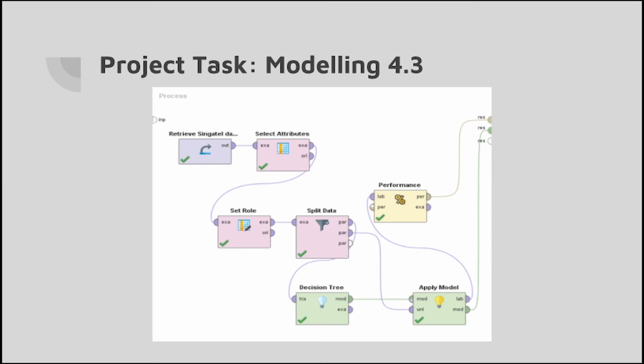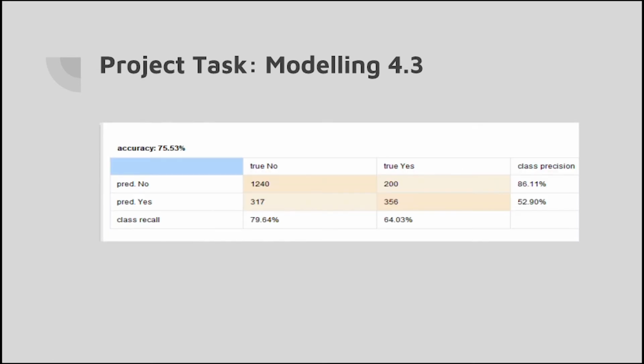How this works is that it measures how accurately the model's training data has successfully predicted churn rate in the testing data. During the apply model stage, the testing data for churn is unlabeled. When this apply model labeled output is passed through the performance operator, the performance operator compares these predicted churn rate values with the original churn rate values in the given dataset. This hence measures how accurate the model is in predicting the churn rate for the testing data. We see here that a moderately good accuracy of 75.53% is obtained for the testing model, and the confusion matrix will be evaluated in the evaluation part of the report.